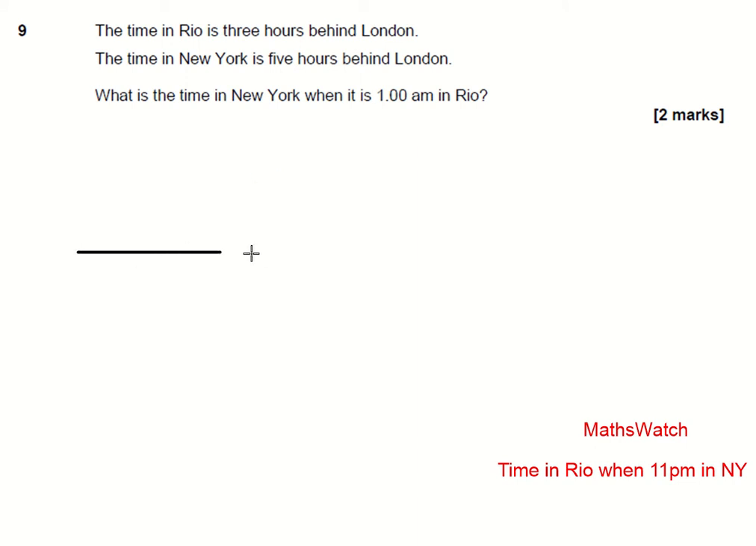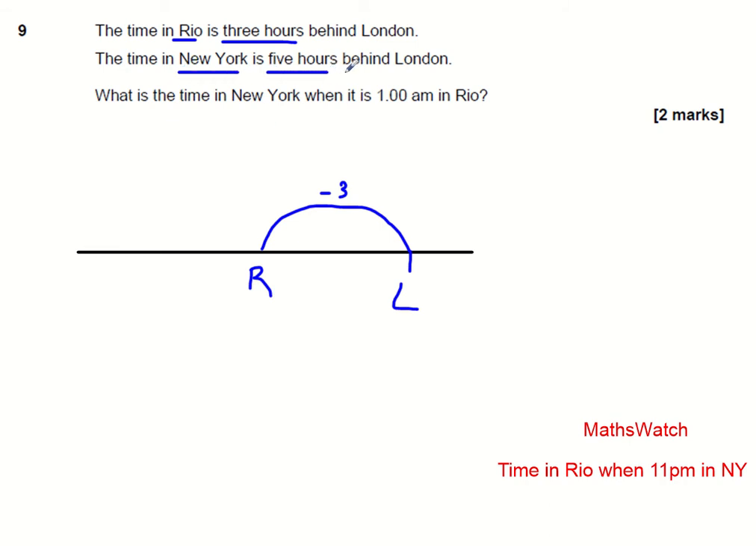Right, I'm going to put these cities onto a number line so I can track what time is changing. So we've got London. Now when we've got London, we know that Rio is 3 hours behind London. So if we go back 3 hours, that will tell us the time in Rio. Now New York is 5 hours behind London. So once again, from London, going back this time 5 hours, that will give us the time in New York.